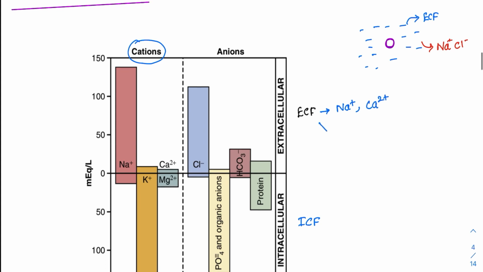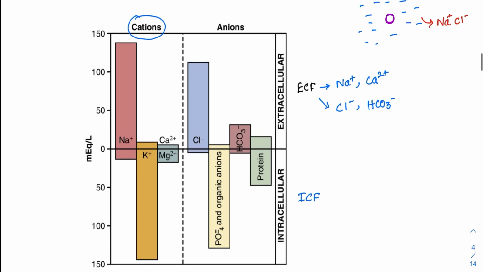The major anion is NaCl, as we have seen. Another anion which is maximum in the ECF is bicarbonate, which, as you study in the respiratory system, is transported maximally. So this bicarbonate forms a major anion of the ECF. We are done with our ECF.